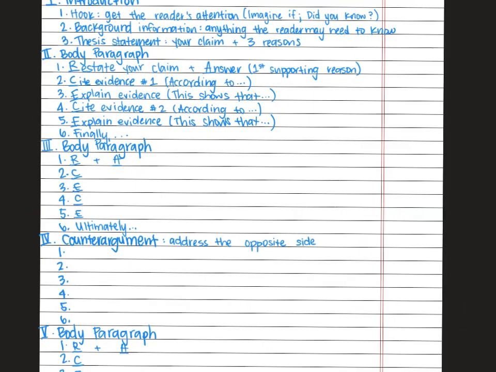If we did these 3 reasons in 3 different colors, say we did reason number 1, reason number 2, and reason number 3 is our body paragraph. Those all support our position that mercy killing should be justified. Your counter argument addresses the opposite side, so different from what you have been arguing this entire time.